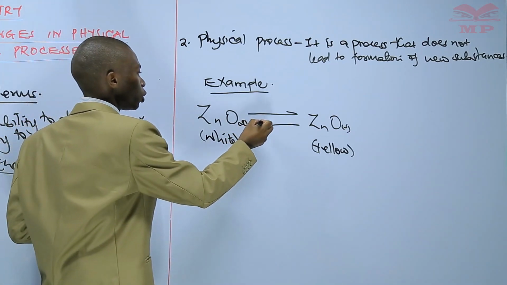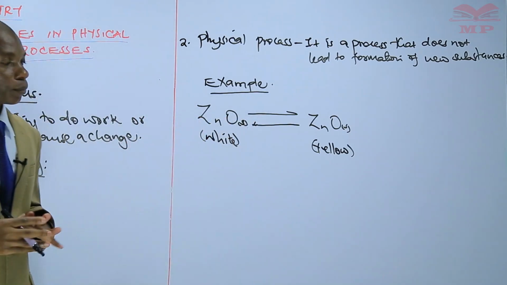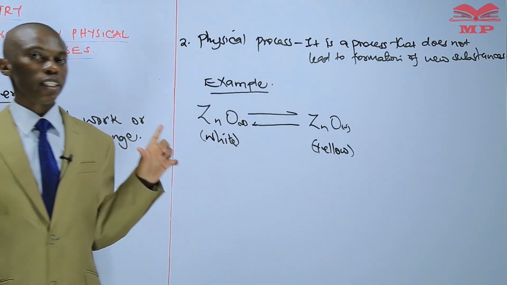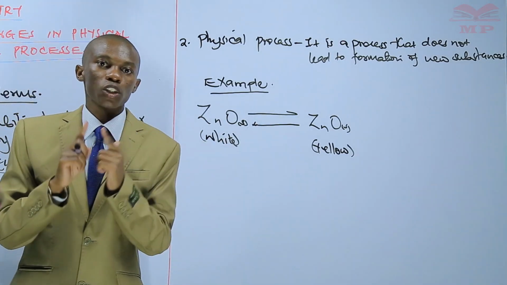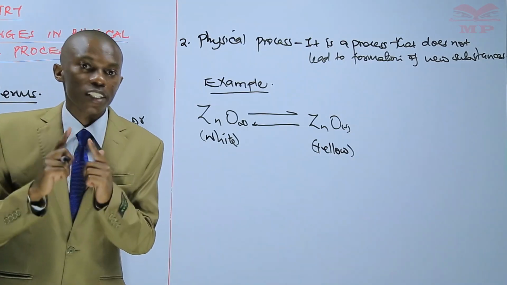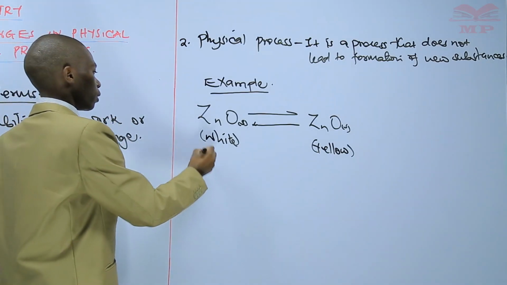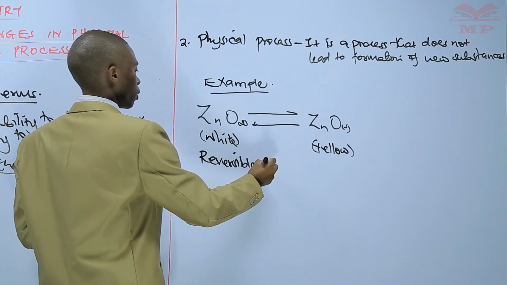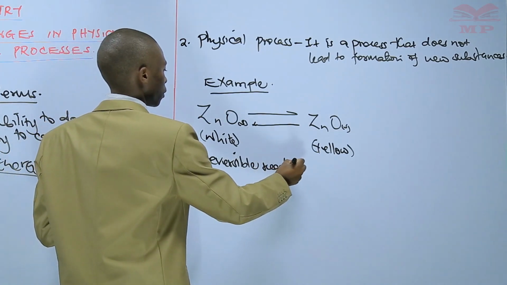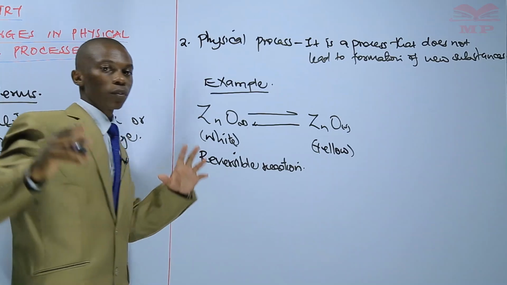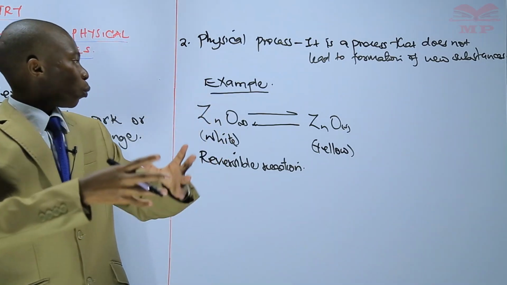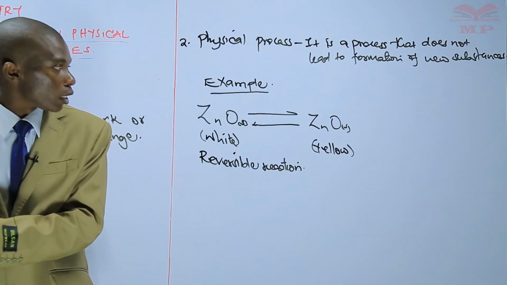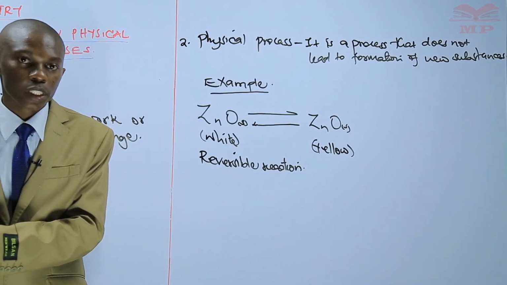So you'll have an equation which looks like that. These two arrows facing opposite directions mean that this reaction is reversible. So from the initial product, when you heat zinc oxide, which is white in color, you get yellow zinc oxide, which is now hot.